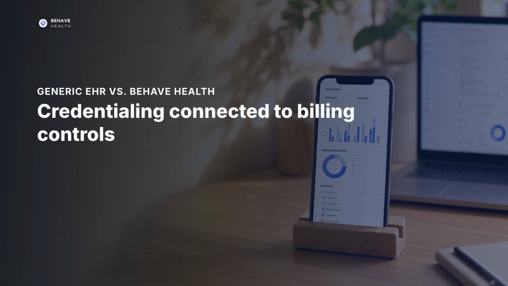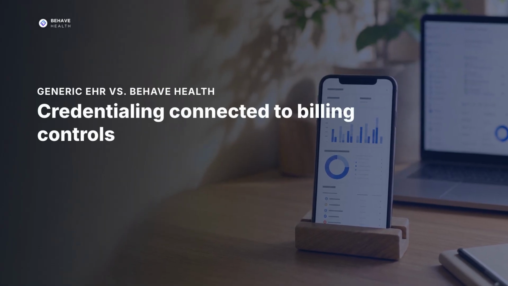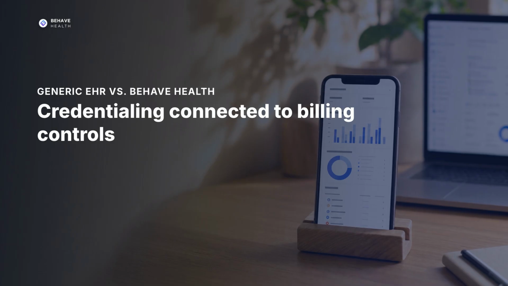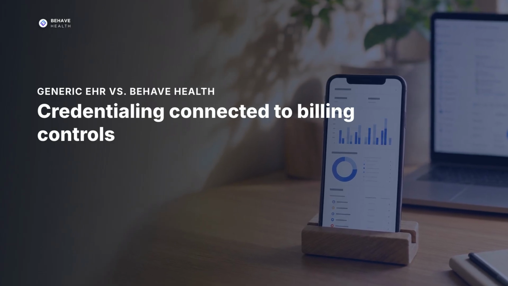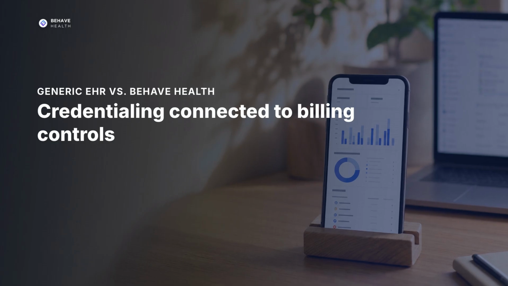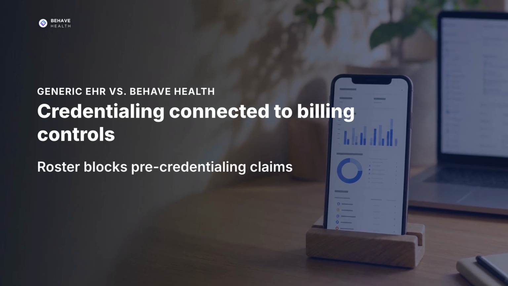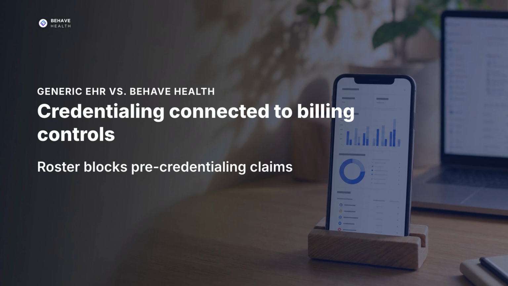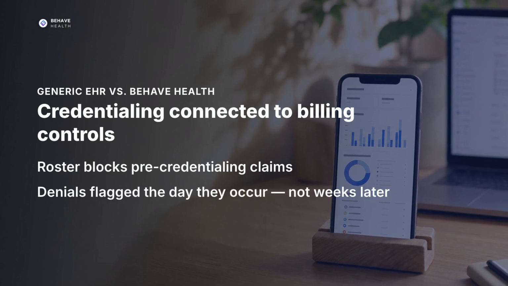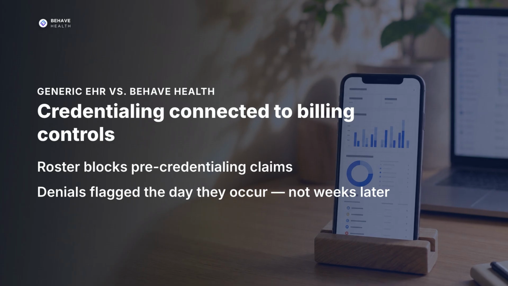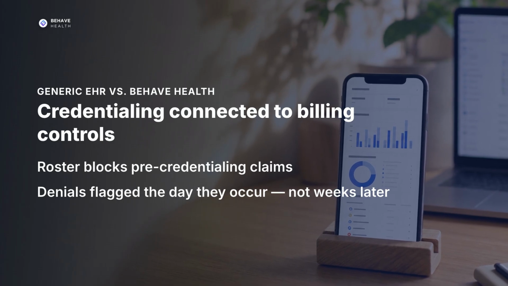A generic EHR tracks licenses in a folder. Behave Health connects credentialing status directly to your payer roster and claim submission controls. The RCM module maintains a payer-by-payer roster that blocks claim creation for provider-payer combinations not yet active. Credentialing-linked denials surface as a distinct category in the RCM dashboard, so your team catches them the day they occur.